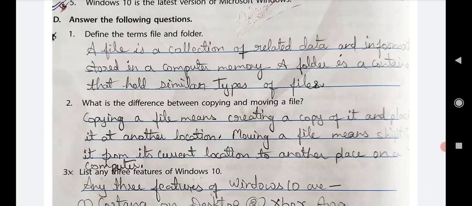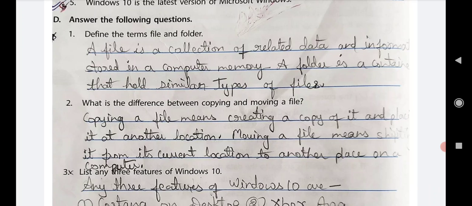A folder is a container that holds similar types of files.